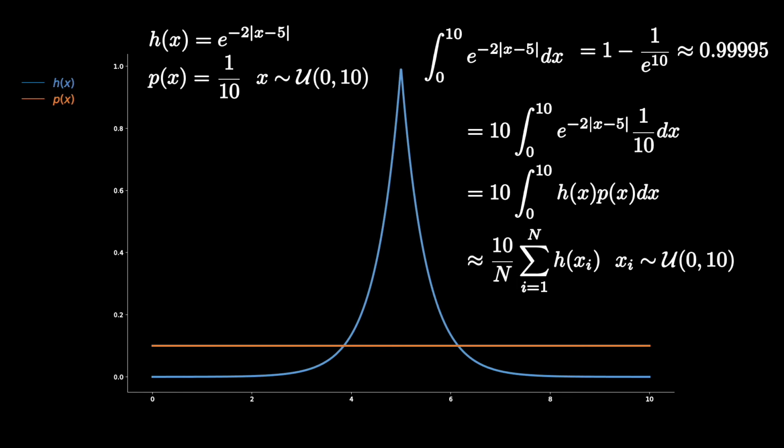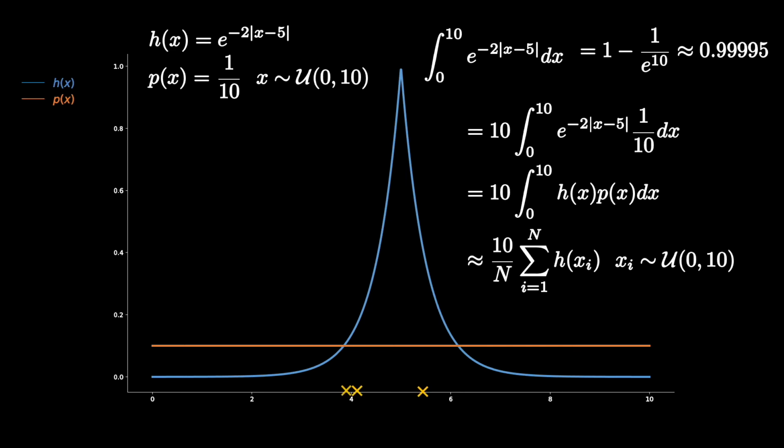So the goal with this exercise is to compute the area under the curve. There are two functions involved, h of x and p of x. P of x being the uniform distribution does not impact the result, as for all the samples the value remains the same, and hence the result is solely governed by the evaluation of h of x.